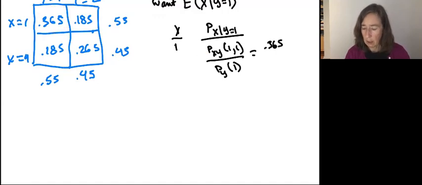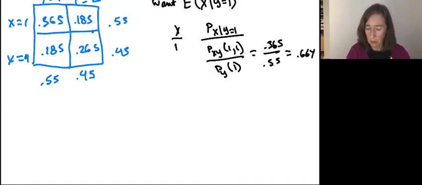And the probability that Y equals 1 is 0.55. And that equals 0.664. Okay, so that's the probability that x equals 1, and the probability that x equals 4, both cases conditional on y being 1, is the joint probability of x equals 4 and y equals 1 divided by the probability that y equals 1.